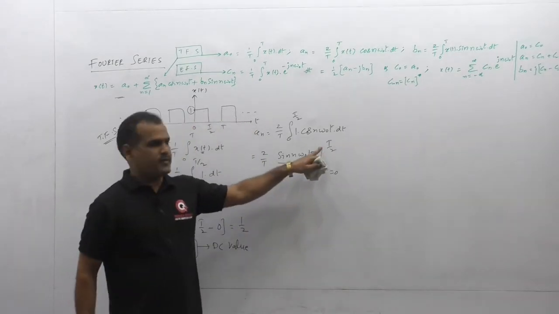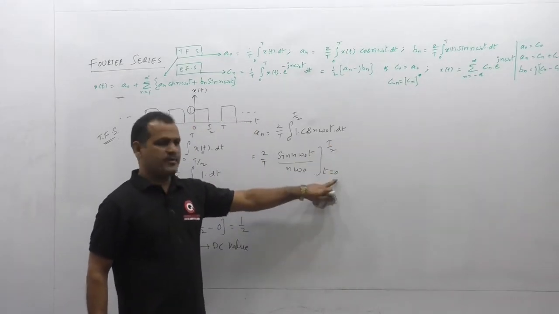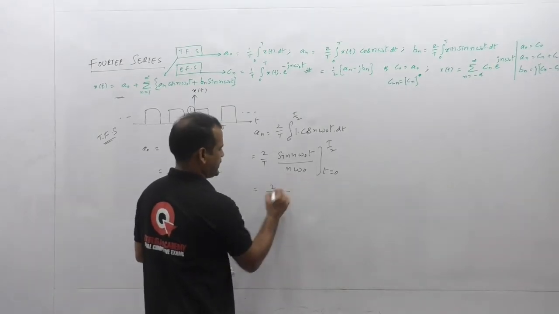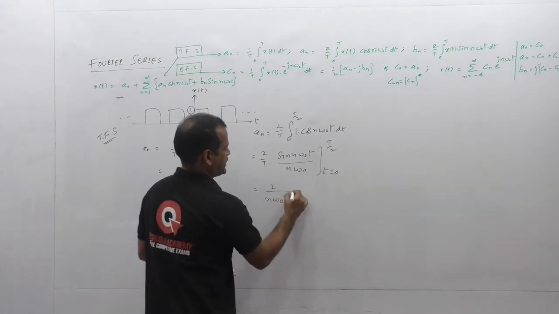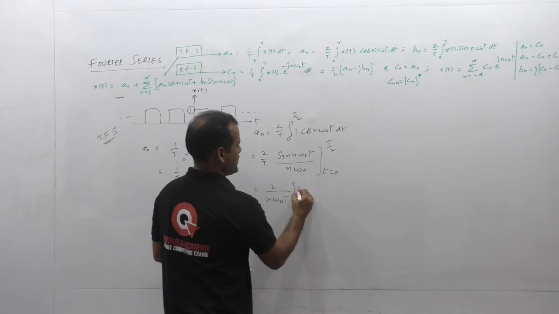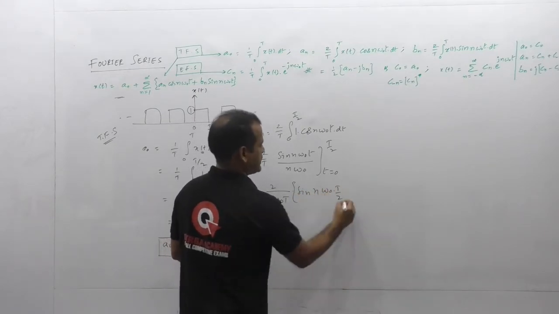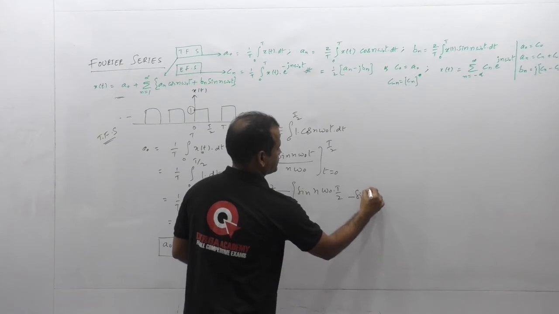Here let us substitute the limits, T by 2 upper limit and lower limit 0, so that we are getting 2 by n omega naught T times upper limit sin n omega naught T by 2 minus sin 0.